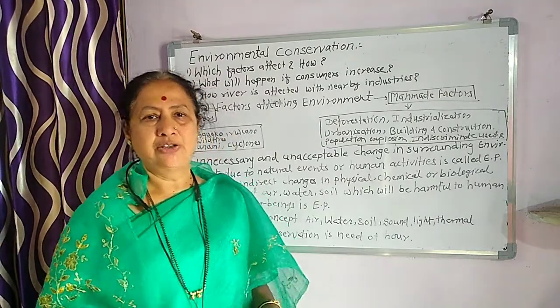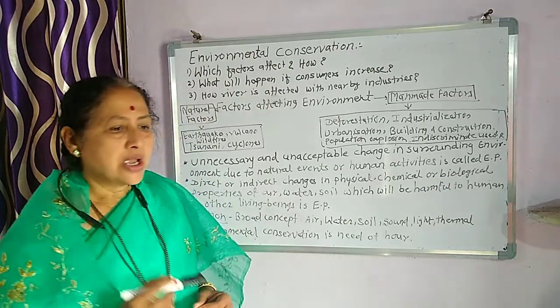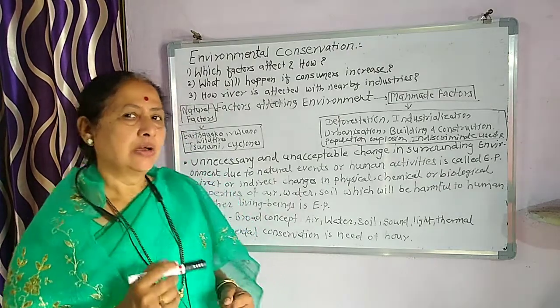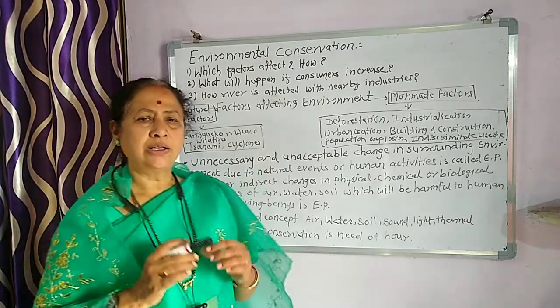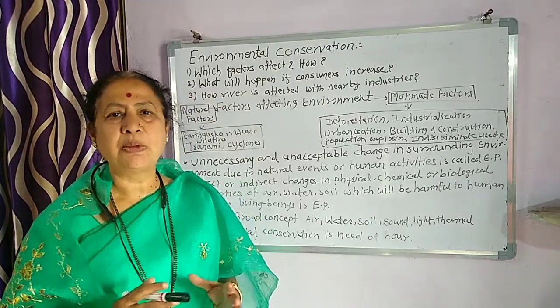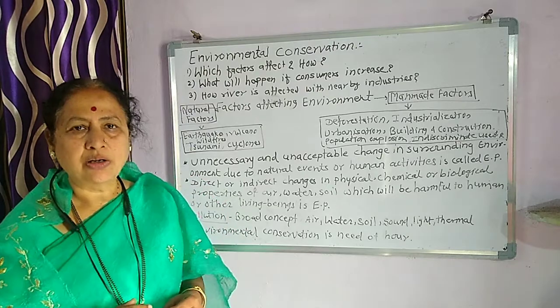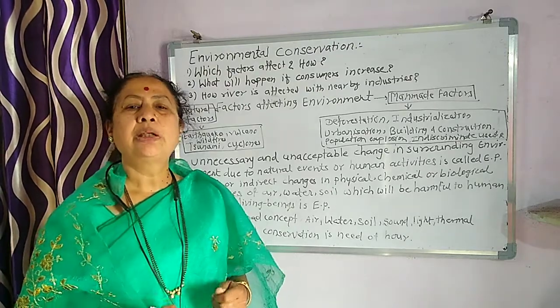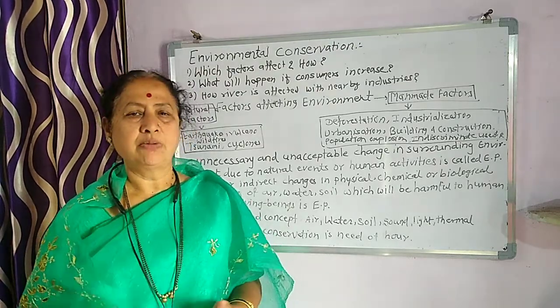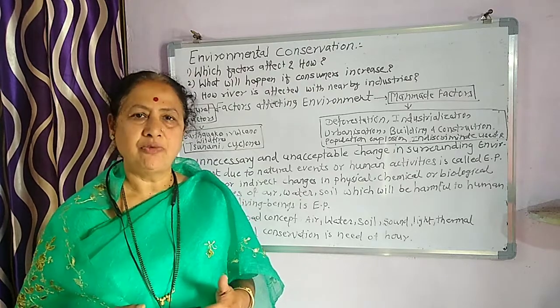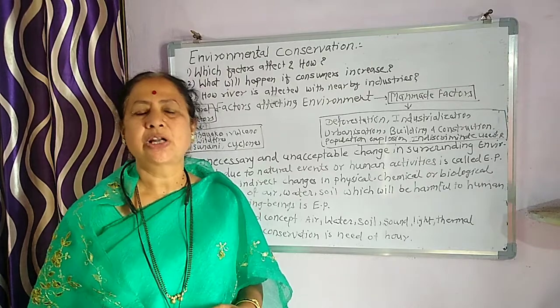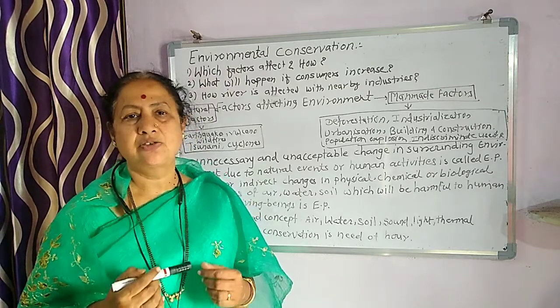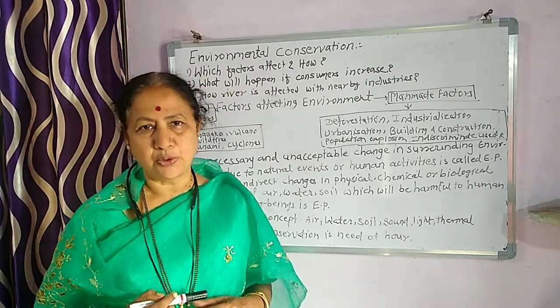When we say environmental pollution, we mean that there are some unnecessary and undesirable changes that occur in the environment, in a physical, chemical, or biological way. Unnecessary things which are not needed, which are not welcome, these changes we call pollution.